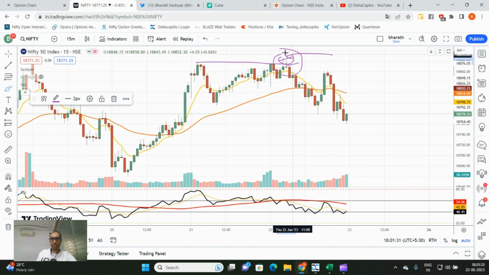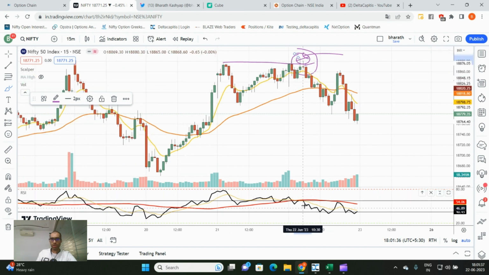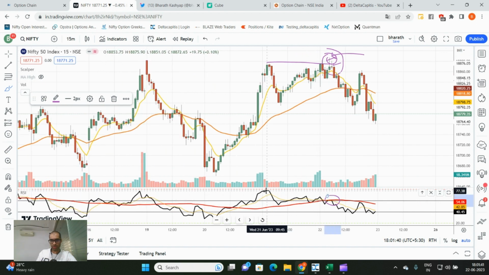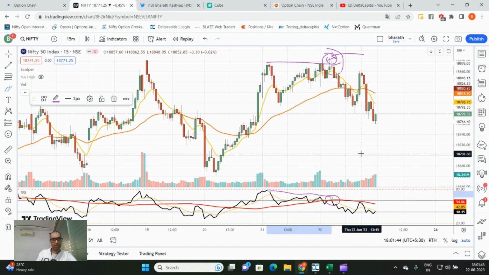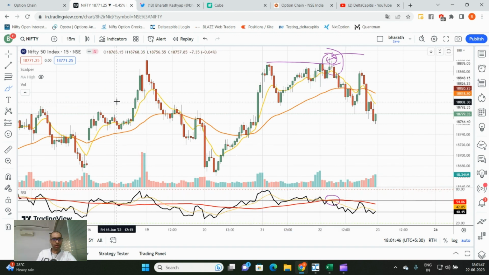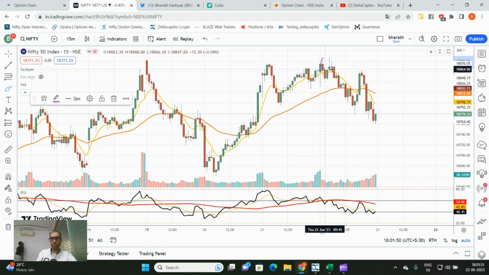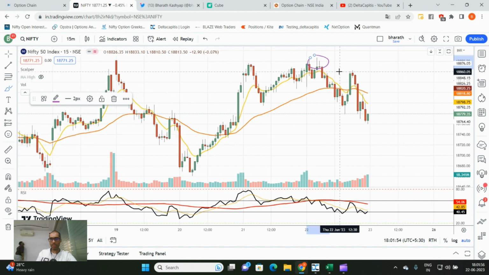When the market is trying to make a new high compared to yesterday, I would want RSI also to make a new high, but RSI was not making a new high. It was finding constant resistance around the 60 level. This gave me a clue that the market may not go higher because of lack of momentum, and there was a bull trap in the market. These two things are what probably pulled the market down.